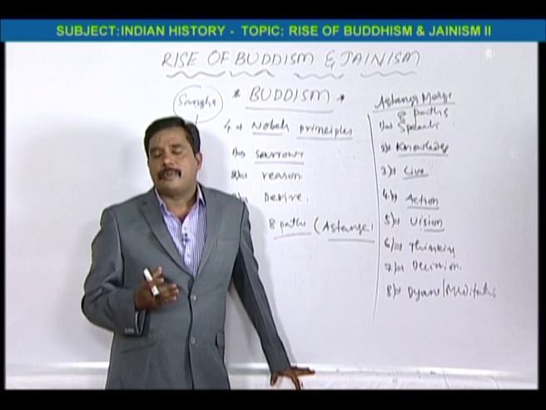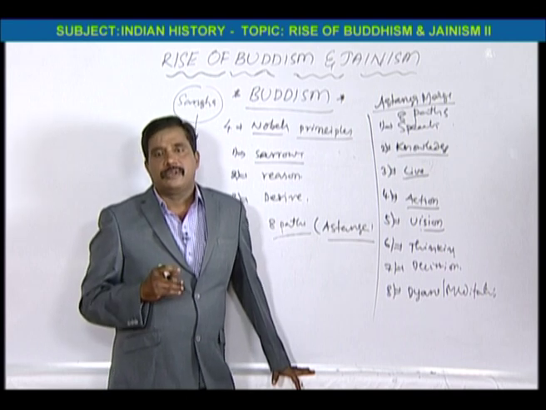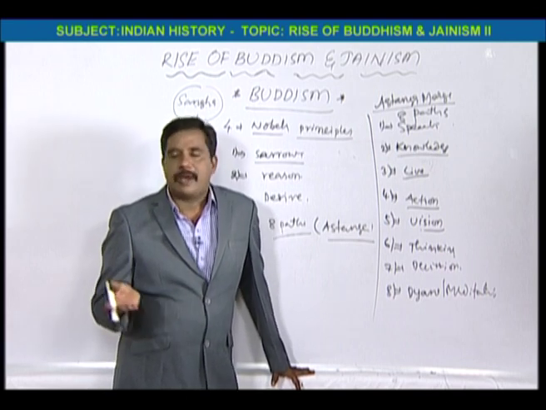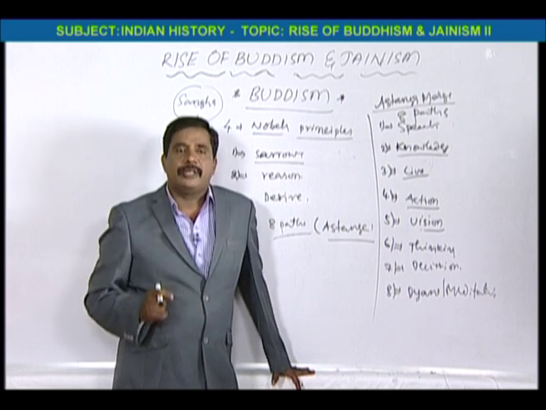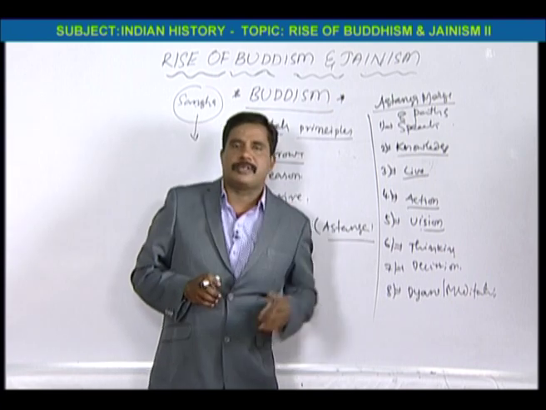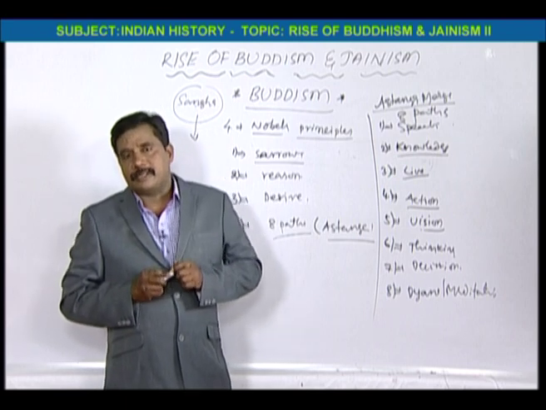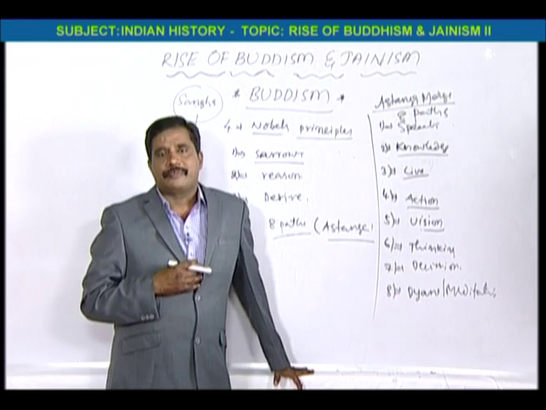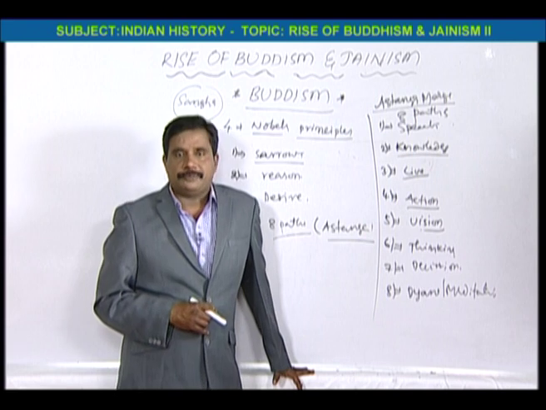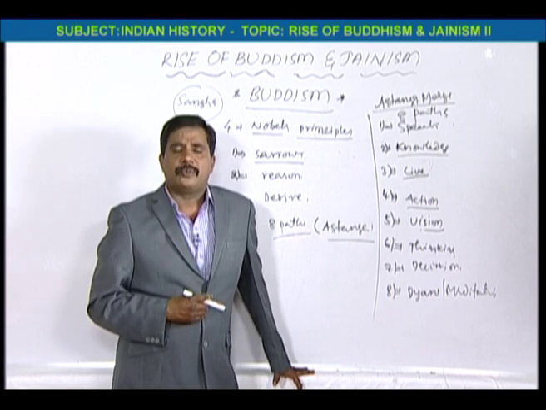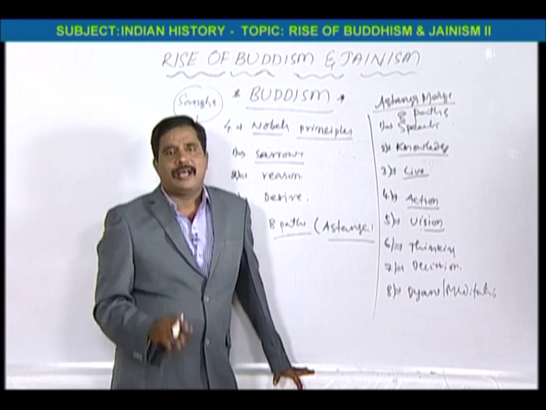Many people joined, but the closest disciple of Buddha was Ananda, and Upali was a barber. Many people took admission in the Bauddha Sangha. Buddha reached Kapilavastu. After reaching there, his father and his son also joined the Sangha. But his stepmother, Prajapati Gautami, requested Buddha. She wanted to take admission in the Sangha, but Buddha rejected her admission.